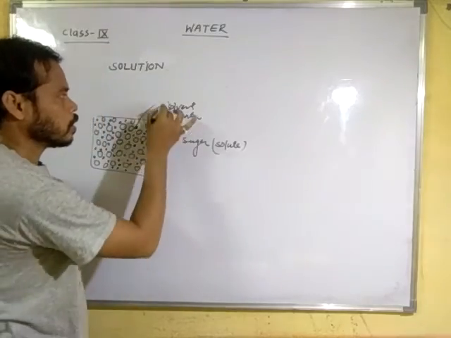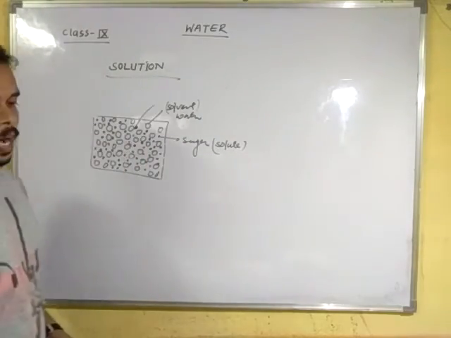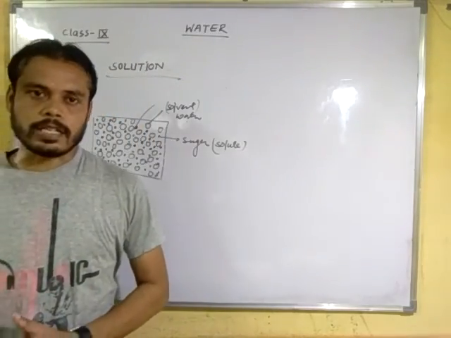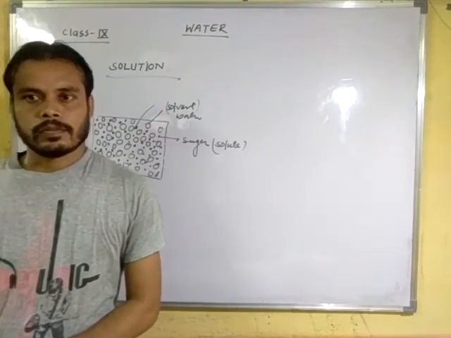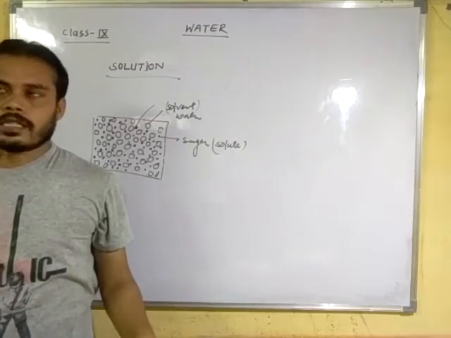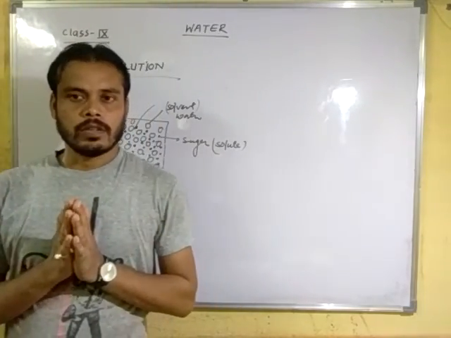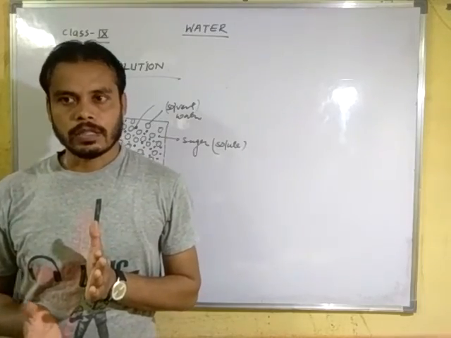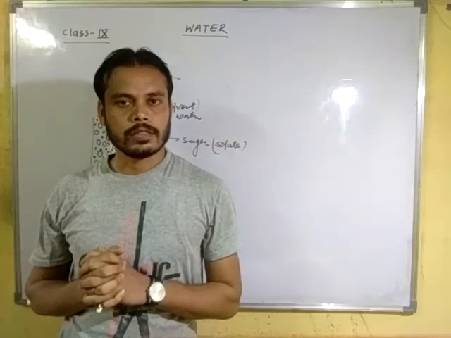Clear? Okay. In solution there are two parts. One is solvent and second one is solute. Solvent can accommodate another substance between its intermolecular spaces, while solute is accommodated in the intermolecular spaces of the solvent.